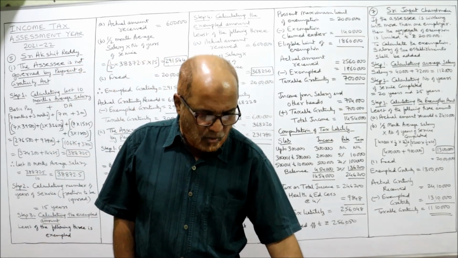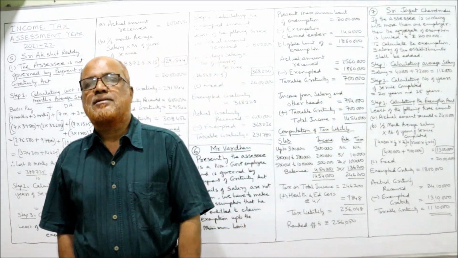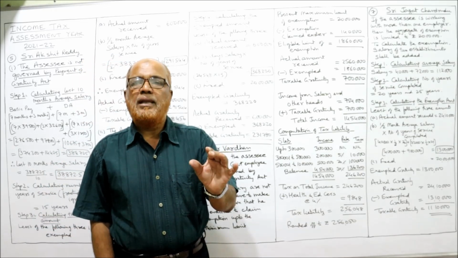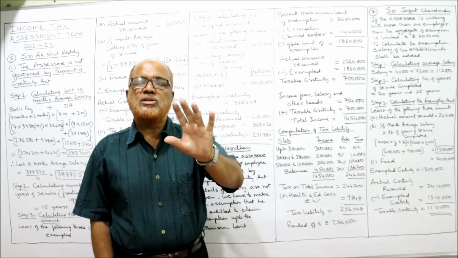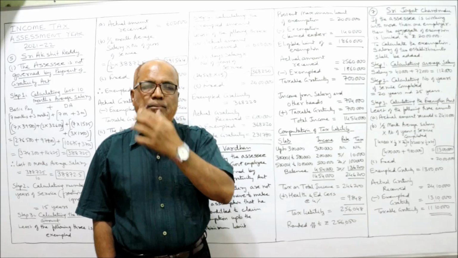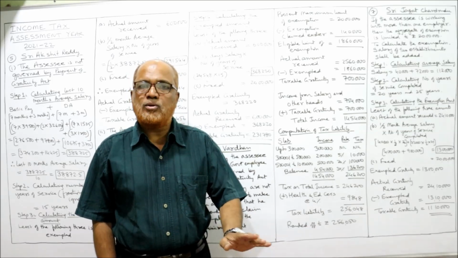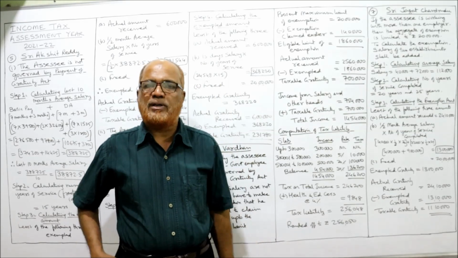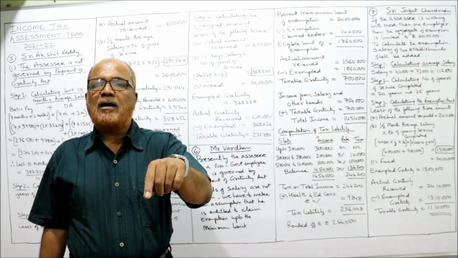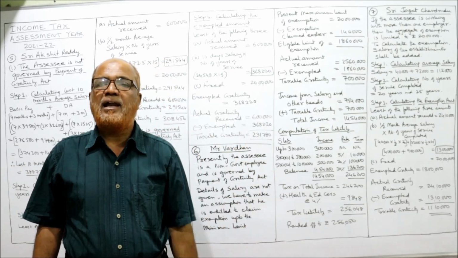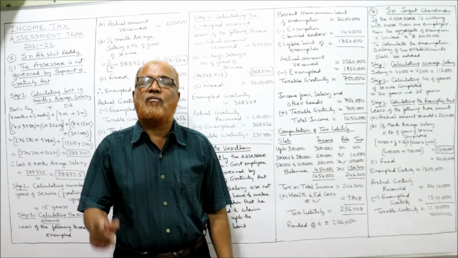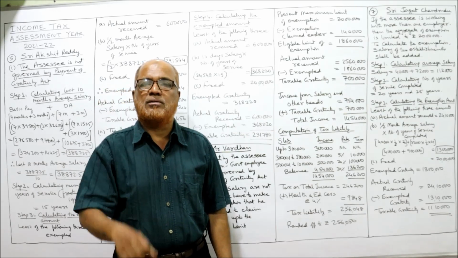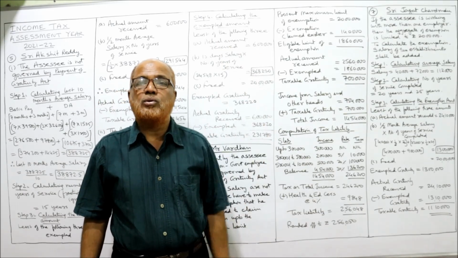According to the provisions of the Income Tax Act, the maximum limit of exempted gratuity is 20 lakh, not more than 20 lakh. Out of 20 lakh, already he has availed exempted gratuity of 1,40,000 during the year 2001-2002.